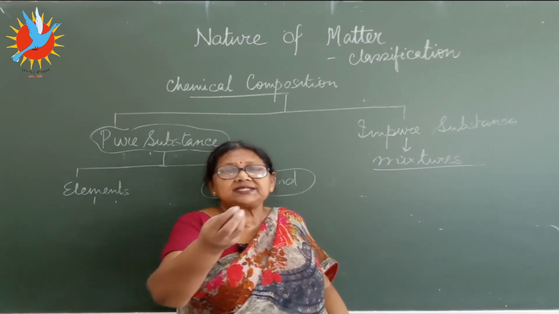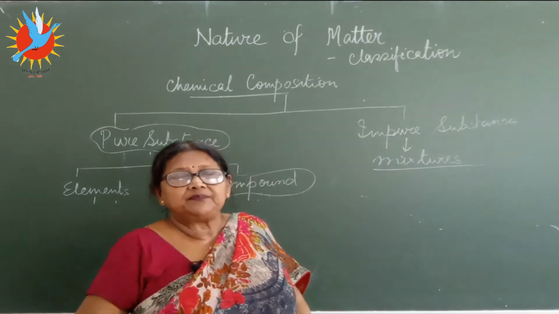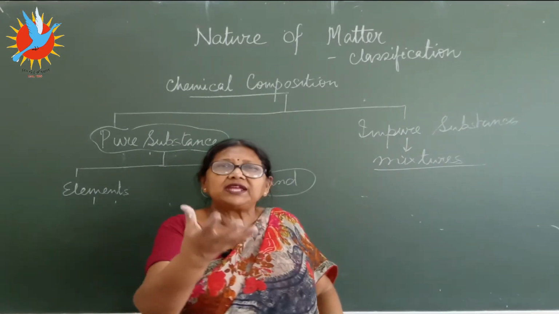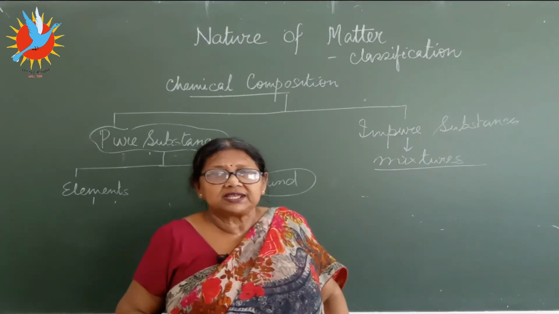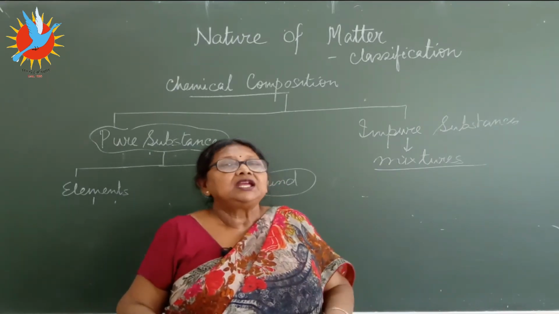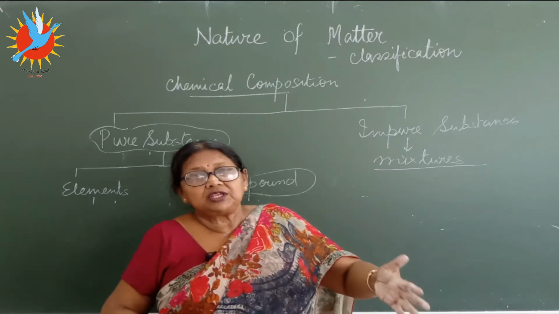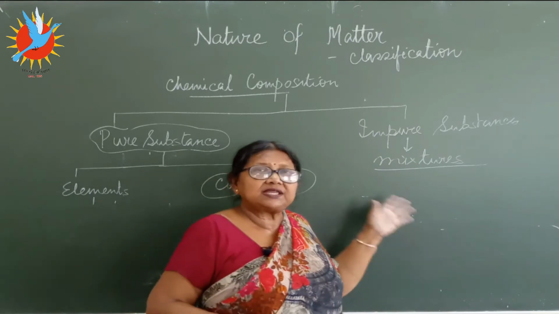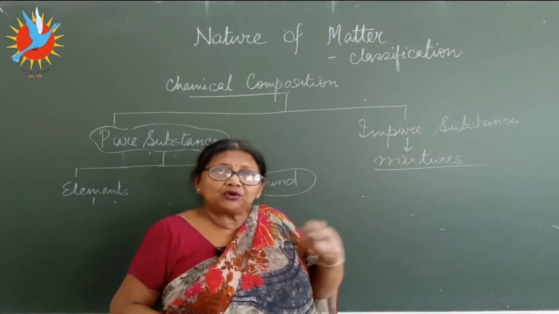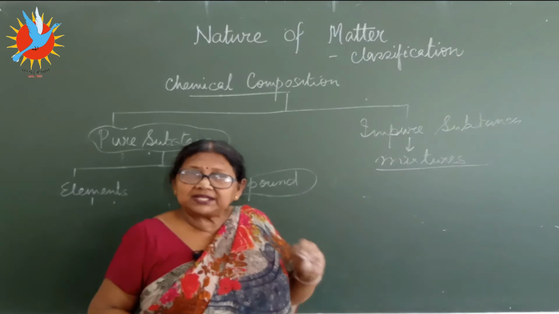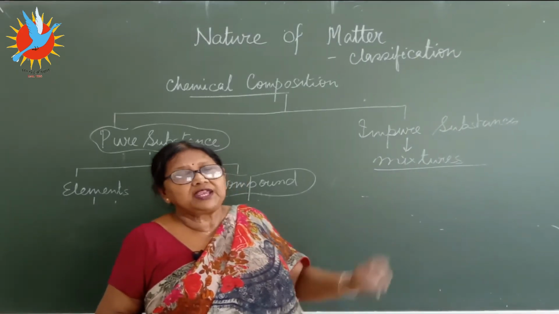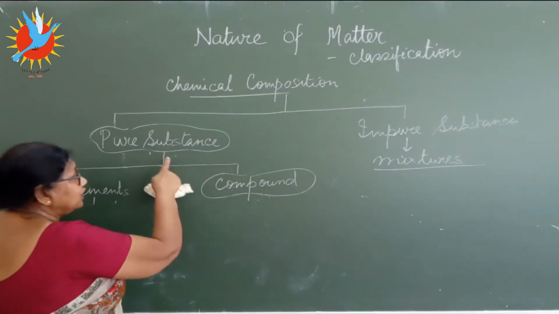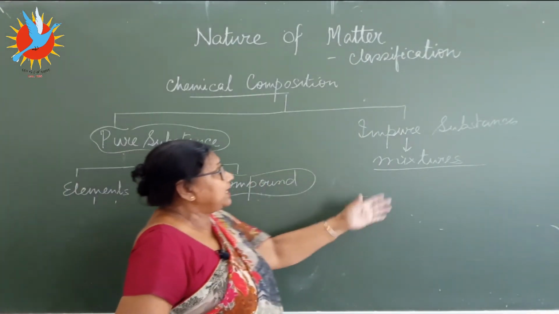You take sand, you take sugar, you take water, you take a little bit of mud, you just mix them together. You get a mixture of all these four things. No chemical reaction, and you can separate them also. You just filter, you evaporate, and by different processes you can separate them. Clear? So no chemical reaction, no chemical methods involved, any proportion of weight, you get the mixture. So that is the difference between pure substances and impure.